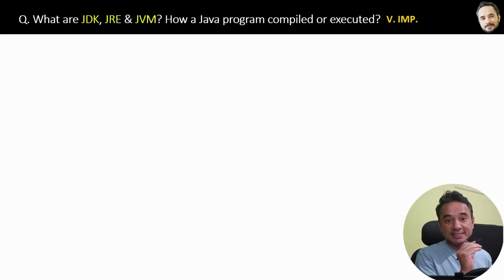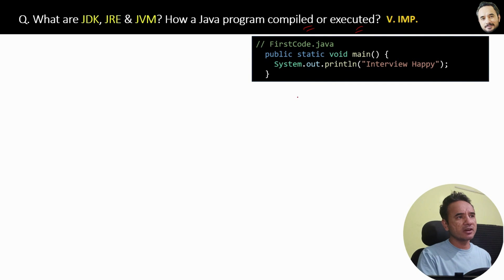What are JDK, JRE and JVM? How is a Java program compiled and executed? Let's understand with the help of a simple diagram. Suppose you have a very basic Java program, firstcode.java. Now before running this program, if there is any syntax error here, then Java will automatically show it to you. That is called compile time error checking, which will happen automatically even before running this program.